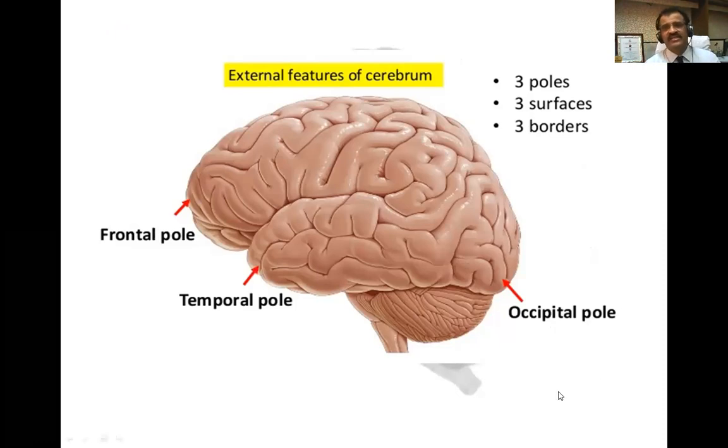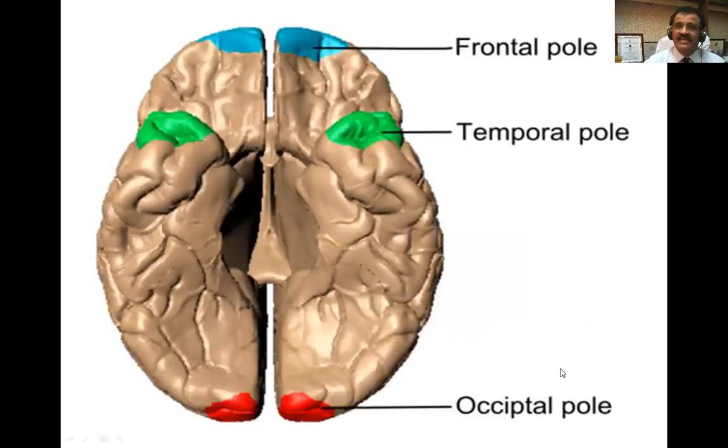Hemispheric word is related even to our Earth. Earth is a globe. Globe means sphere. But our Earth has got 2 hemispheres and only 2 poles, North Pole and South Pole. So there is a northern hemisphere and southern hemisphere. But in case of brain, in case of cerebral hemisphere, we get 3 poles, though there are 2 hemispheres. Here you can see those poles: frontal pole, temporal pole, 2 in front and 1 behind. That is occipital pole. You can see the 2 hemispheres here in this diagram.